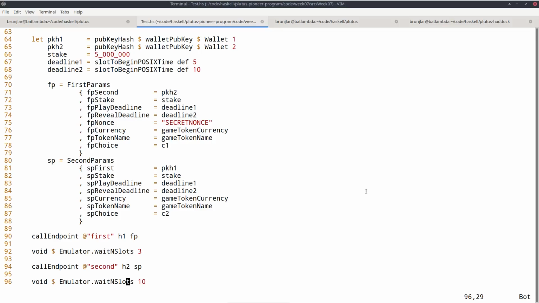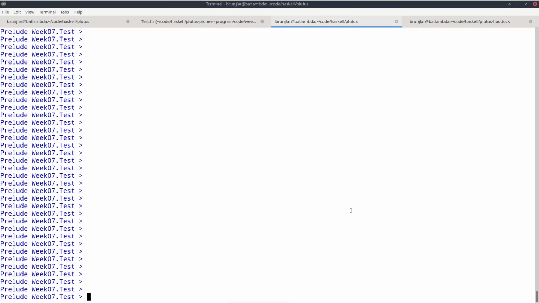So by that time, we should be in slot 13 or something. So both deadlines should have been passed, and there should have been enough time for everything to settle. And if we run this, so I'm in module Test now, and if I invoke this test, then let's go through the output.